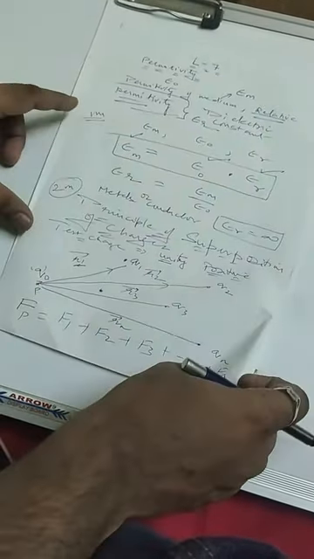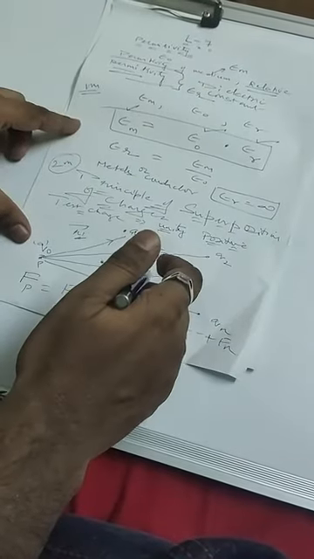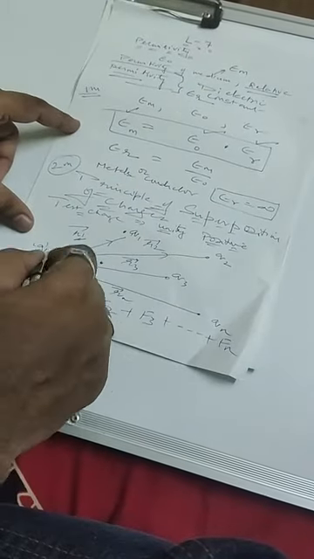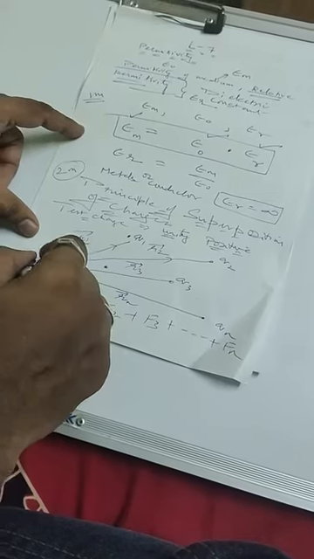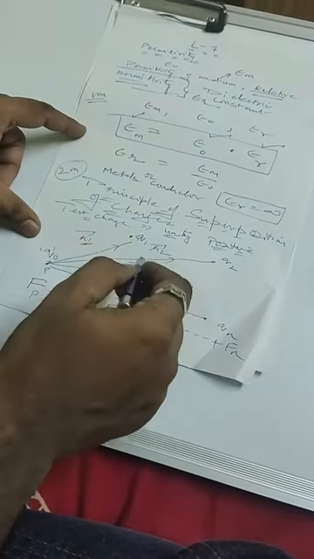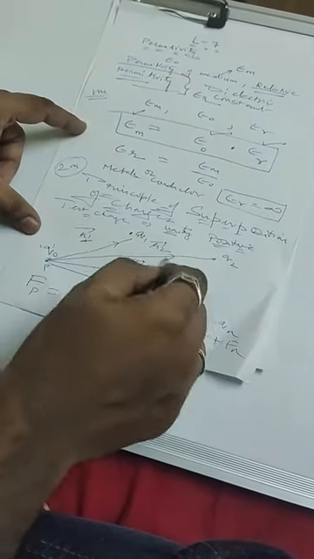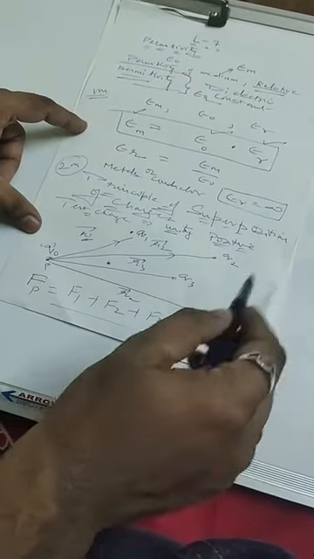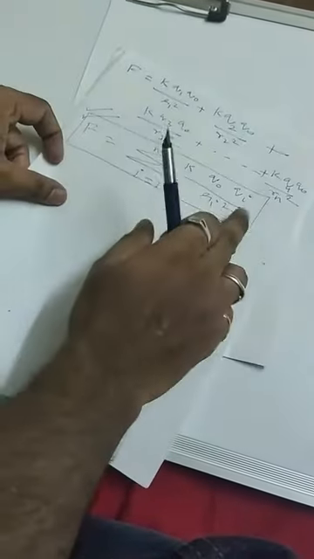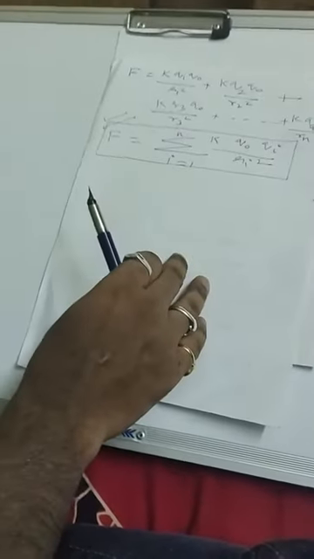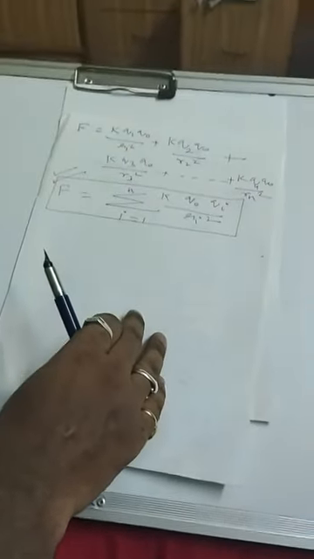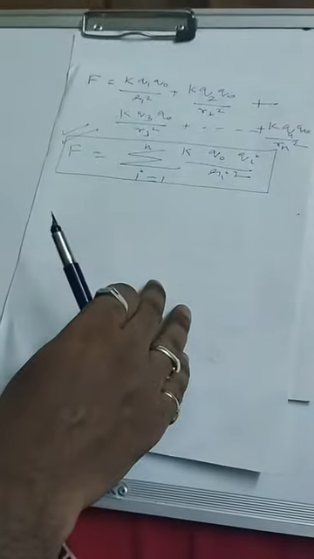Very important. What does the principle of superposition say? It says that the total force at a particular point, let's say this point P, due to the n number of charges around it in the space, is the vector sum of all the forces, whose formula I have derived. Very important. So this is the principle of superposition of charges.